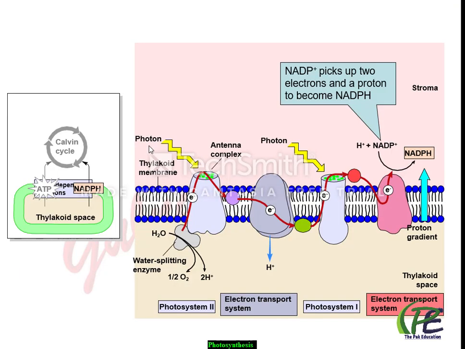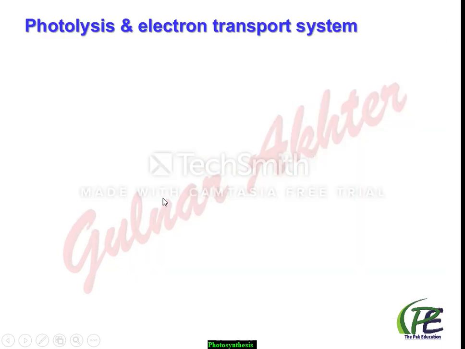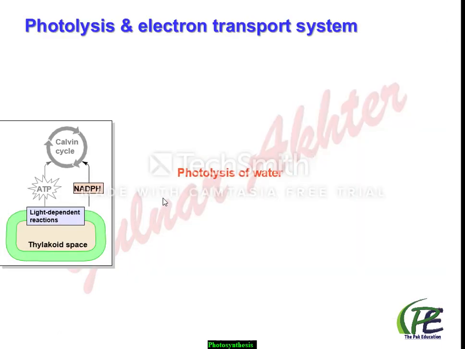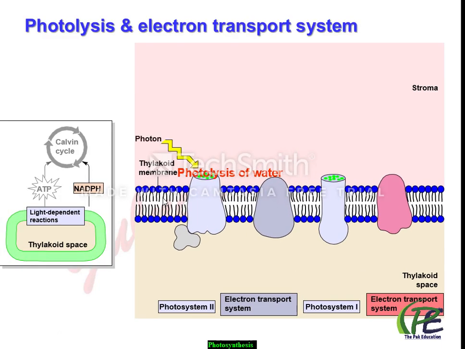As we know, in this mechanism both photosystems PS1 and PS2 are involved, and also some electron carrier molecules are involved. All these things are arranged in the thylakoid membrane. Now let's start. First of all, photolysis of water takes place. In the thylakoid space, water is present.